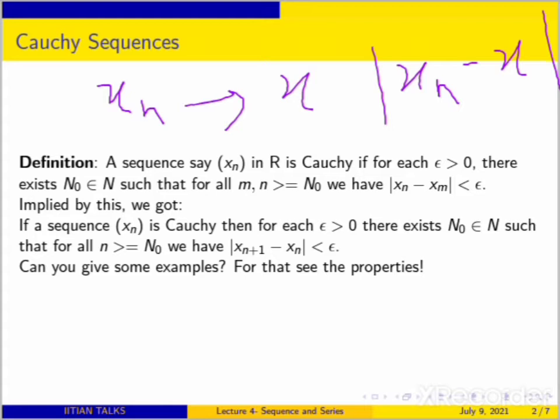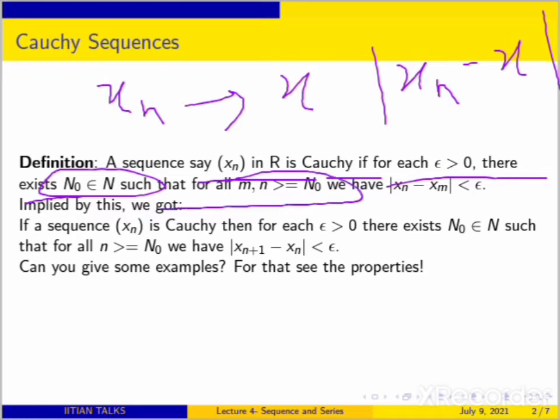So we say a sequence in R is Cauchy if for every epsilon, you are able to get some n naught in the natural numbers, depending on epsilon, such that for all m, n greater than or equal to n naught, mod xn minus xm is less than epsilon.